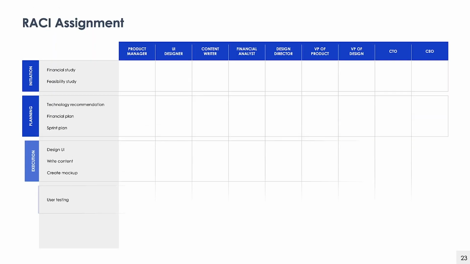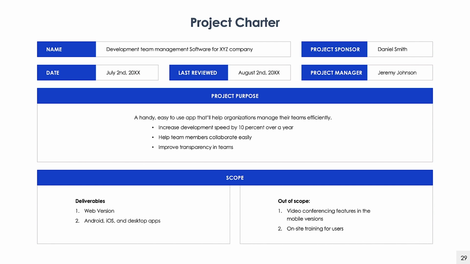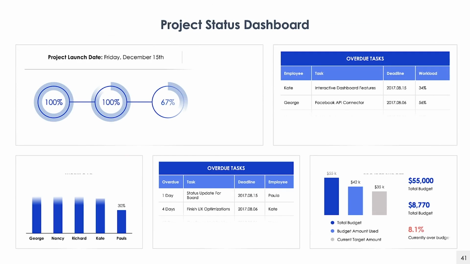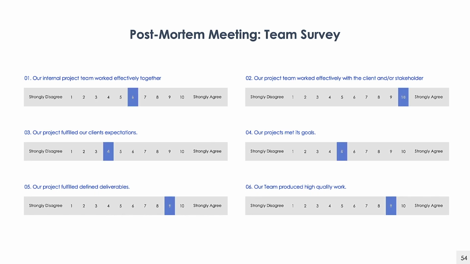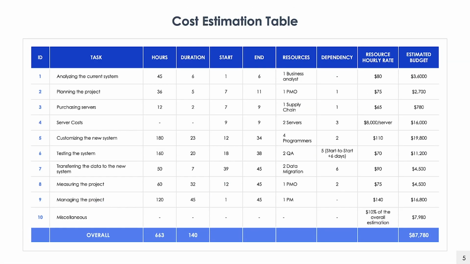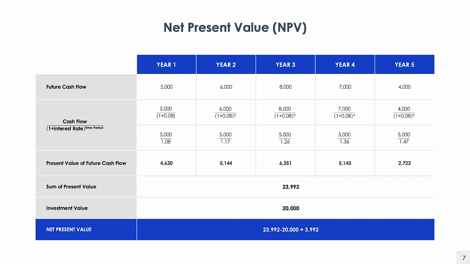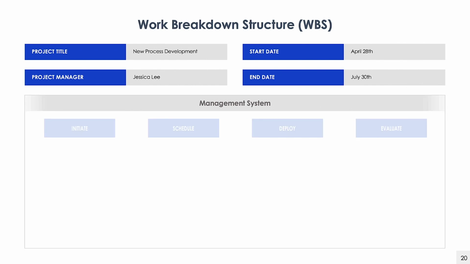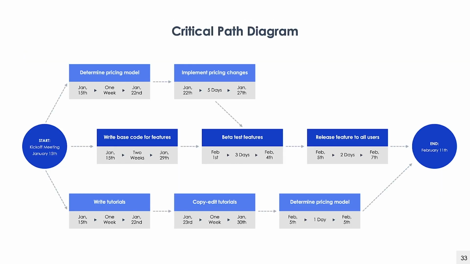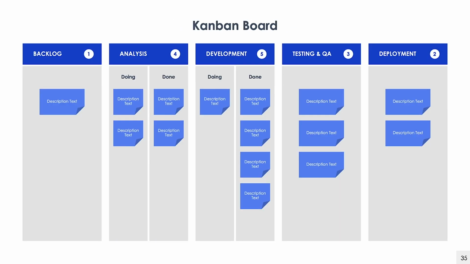You'll learn how to manage teams with a RACI matrix, write a project charter, track project status with dashboards and Gantt charts, and conduct a post-mortem survey. You'll gain additional resources like cost estimation tables, net present value calculators, project benefit maps, project design structure matrices, work breakdown structures, critical path diagrams, Kanban boards, and so much more.